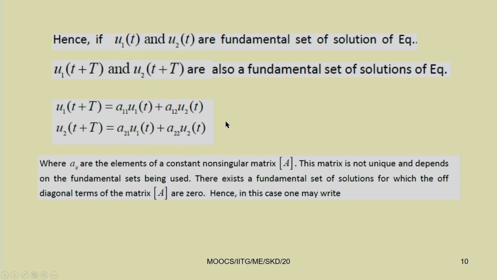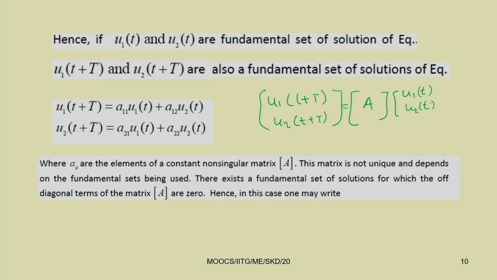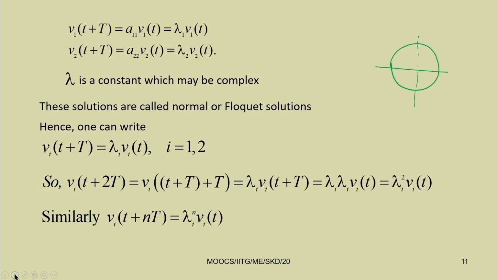So, we can write this as a matrix: u1(t plus T) and u2(t plus T) equal to A times u1(t) and u2(t). By finding the eigenvalues of this matrix, we can tell whether the system is stable or not.